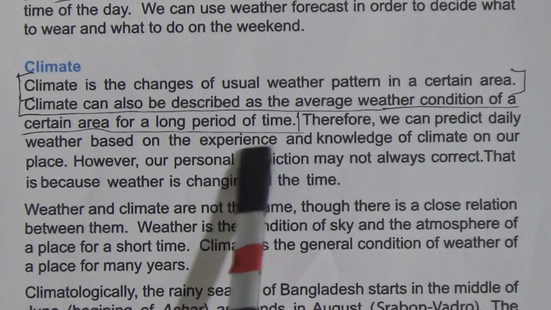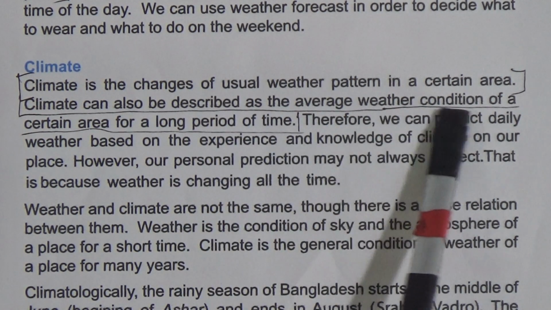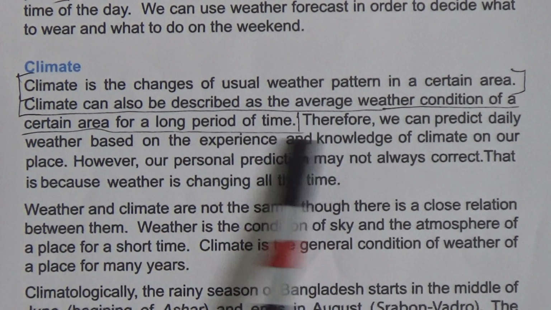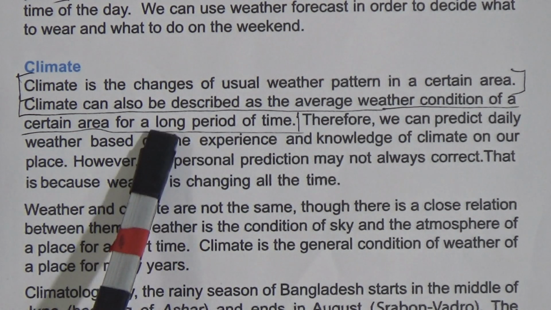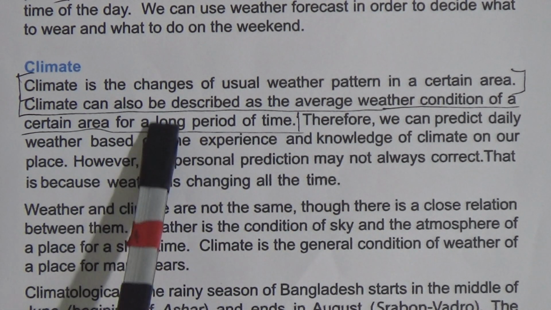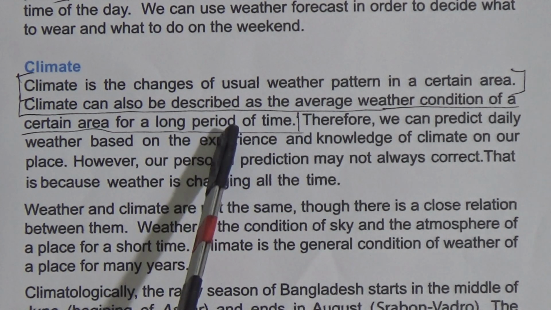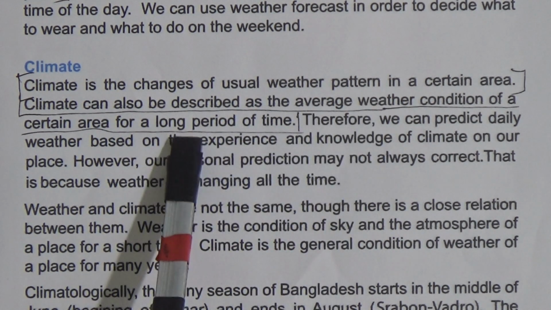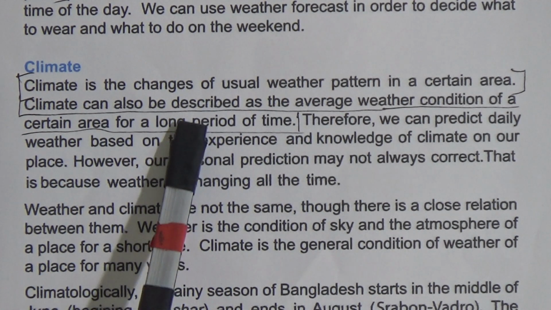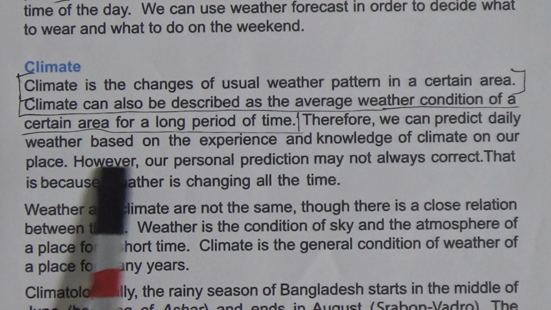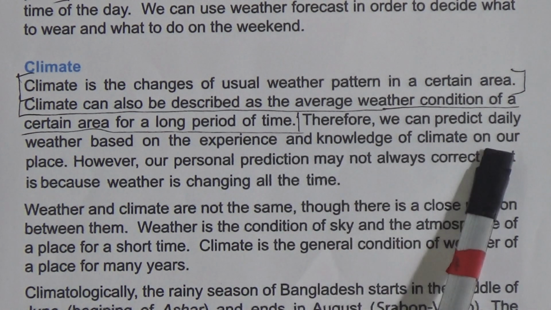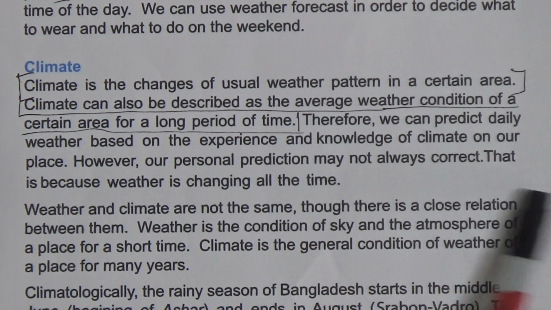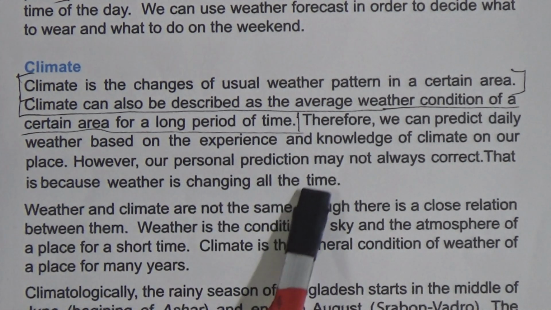That means the definition of climate is the average weather condition of a certain area for a long period of time. This long period of time is not only 1 or 2 years, it means 25 to 30 years. That means it is really a long period of time. Again I am repeating, 25 to 30 years. Therefore we can predict daily weather based on the experience and knowledge of the climate of our place. However, our personal prediction may not always be correct, because weather is changing all the time.